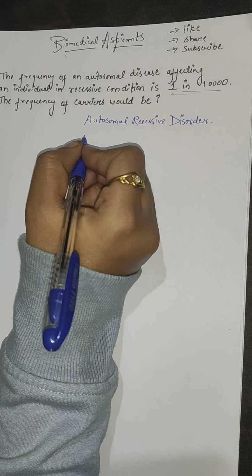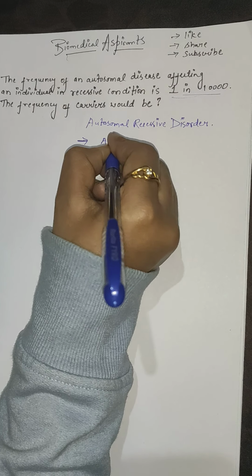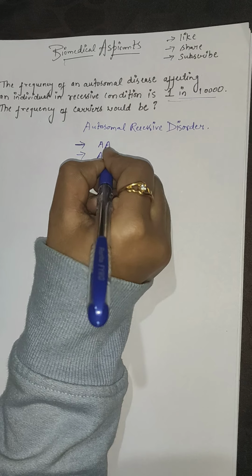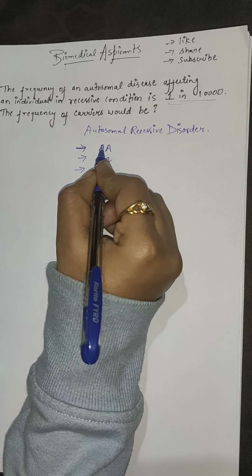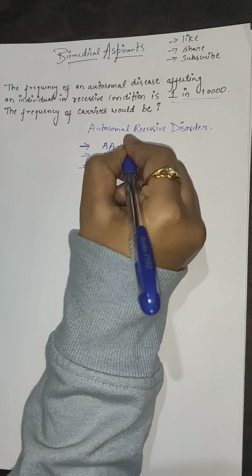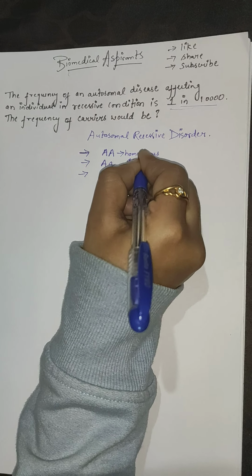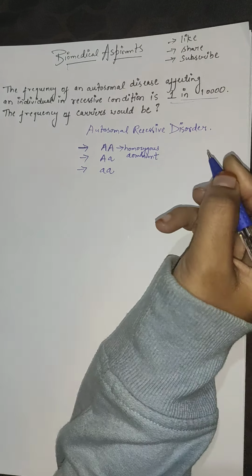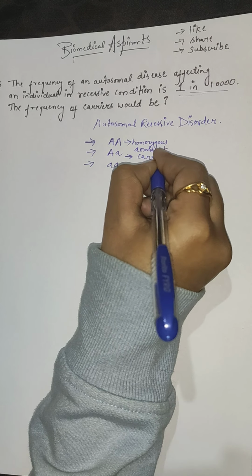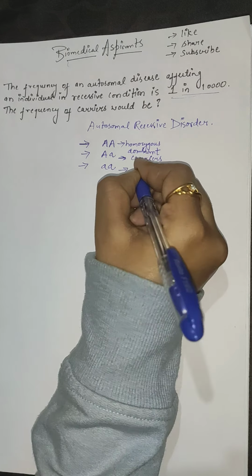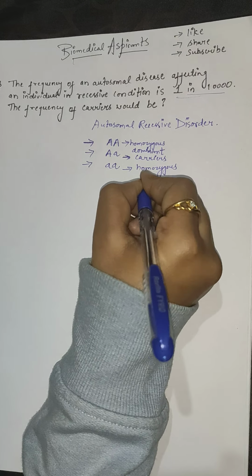So if we take the genotype of an individual, how could we write it? We can either write it as AA, Aa, or aa. Capital A, capital A, this is homozygous dominant condition. This condition is for carriers. This condition is for homozygous recessive.